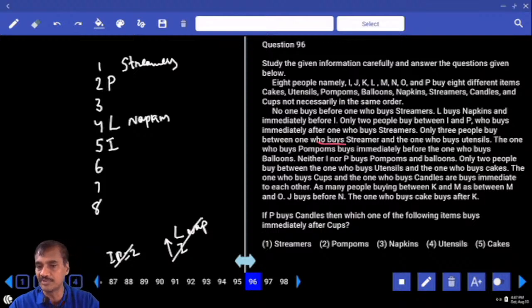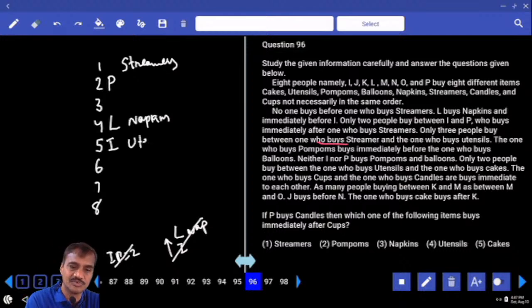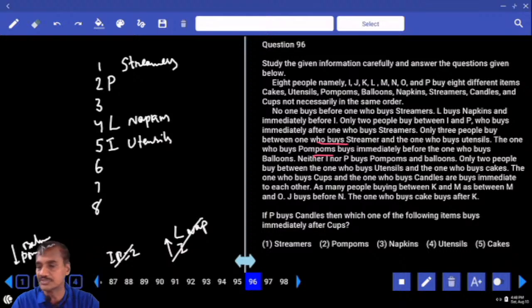And only 3 people between streamers and utensil. Between streamers and utensils there must be exactly 3, so utensil must be here, at the 5th position. And the one who buys pom-poms buys immediately after the one who buys balloons. Now, pom-pom is immediately after what? Immediately after balloon. Hence, balloon and pom-pom must be adjacent to each other.